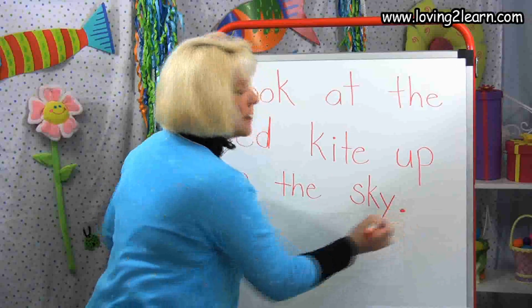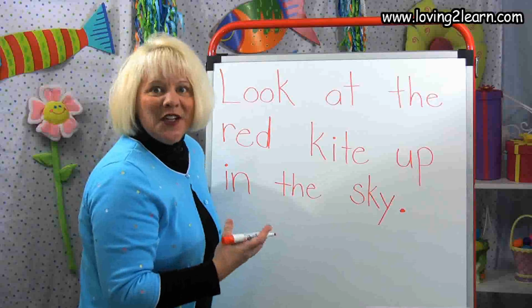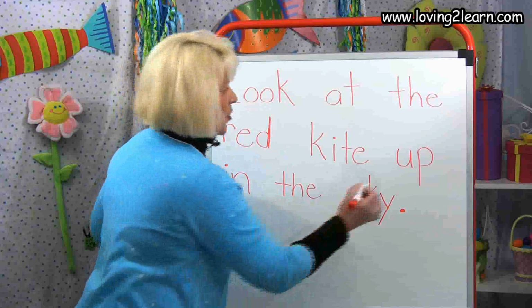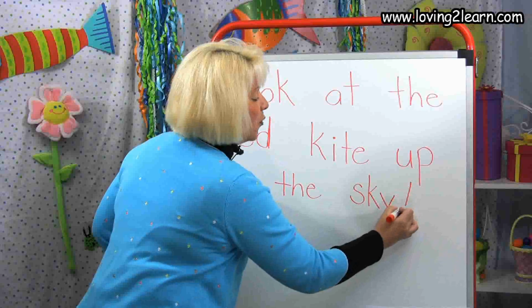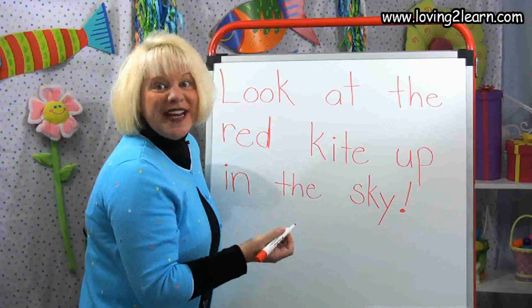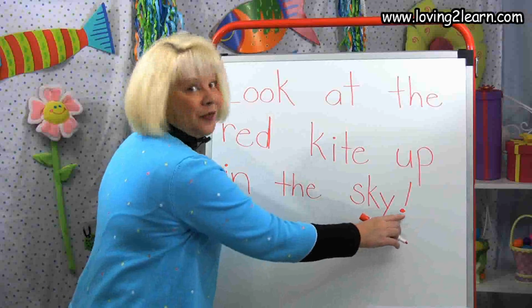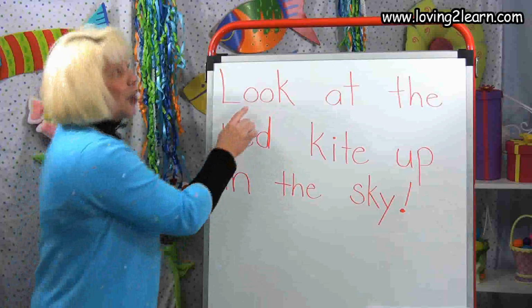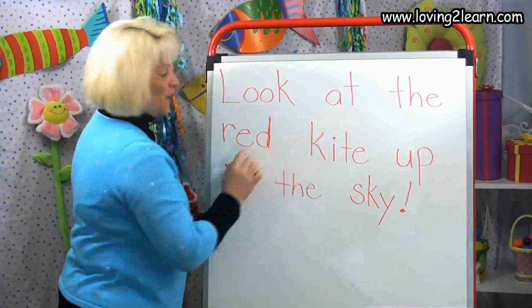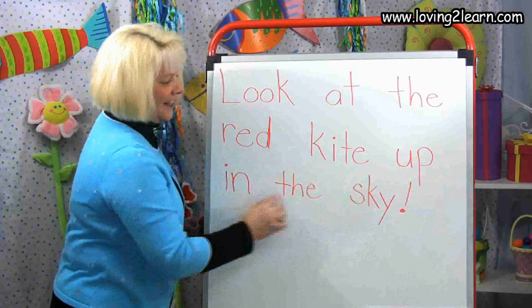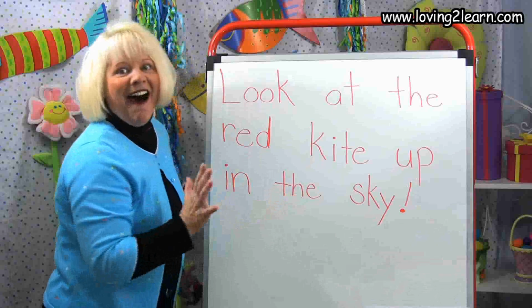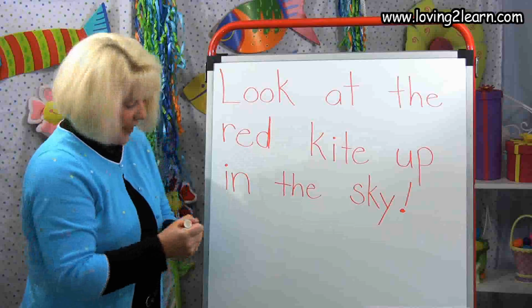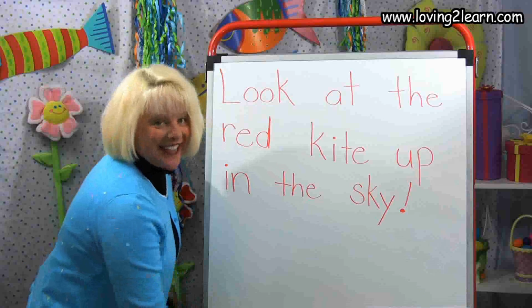But because we're so excited about seeing that red kite, we're going to put an exclamation point. So when we read our sentence, we have to read with excitement because we have an exclamation point. Let's read it that way. Look at the red kite up in the sky. Excellent reading. So now what we're going to do is erase our sentence,